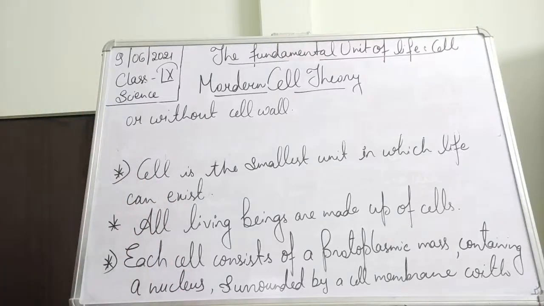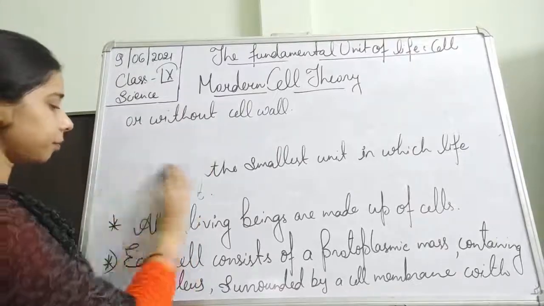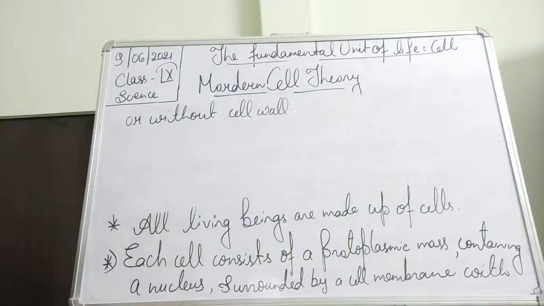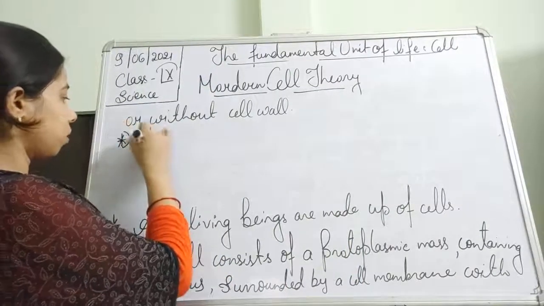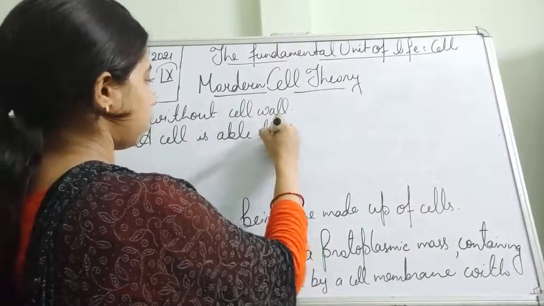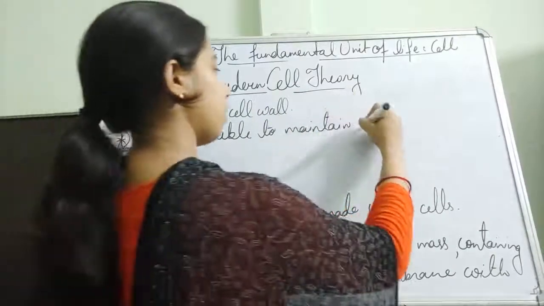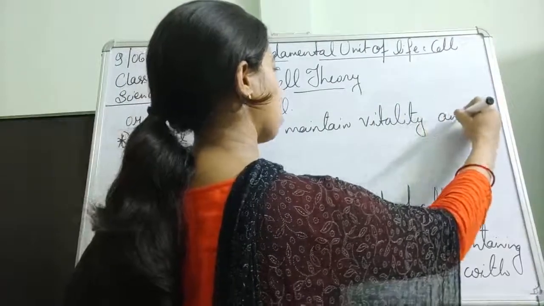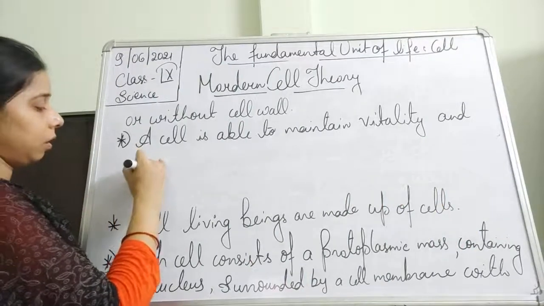Next: a cell is able to maintain vitality and individuality.